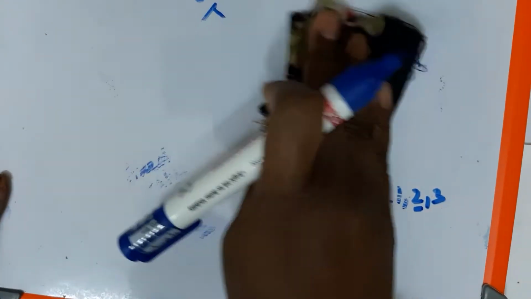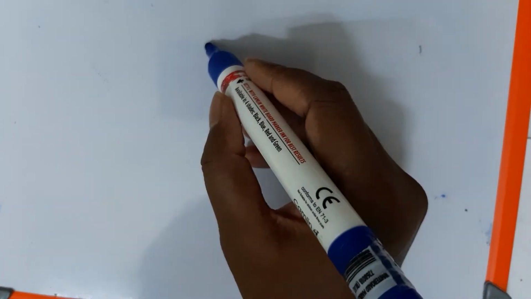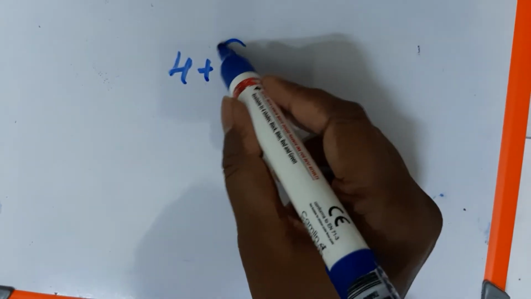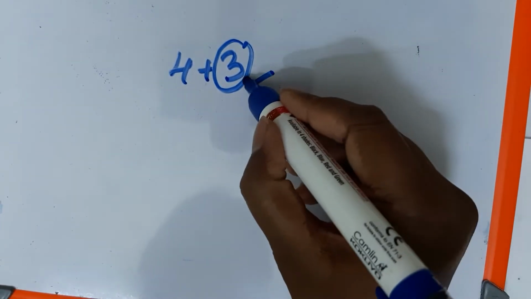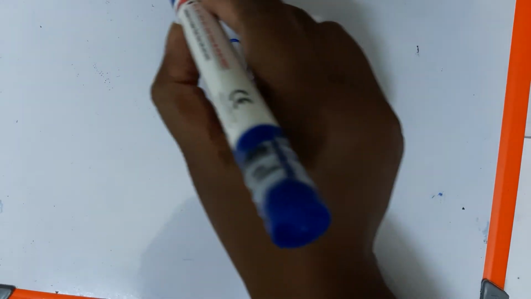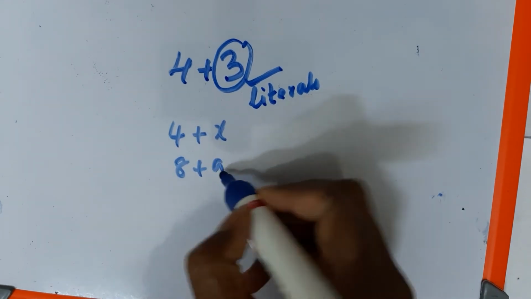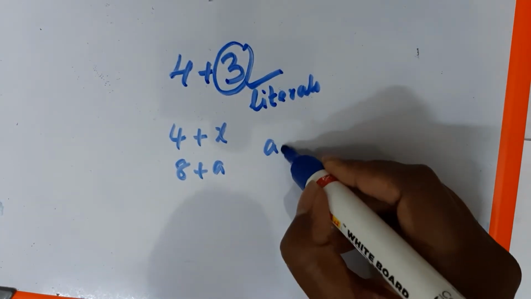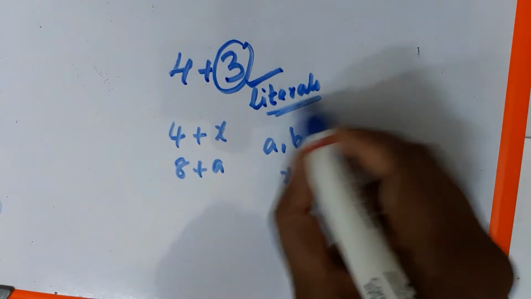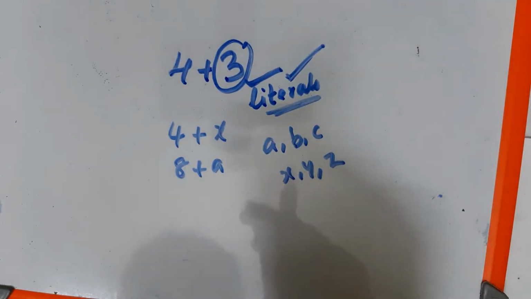So what is algebra? In generalized arithmetic, the numbers are represented by some symbols. 4 plus 3 is there. Those symbols are called literals or variables. In algebra mainly we will deal with expressions like 4 plus x, 8 plus a. You can give a, b, c, or any letter to represent a literal, because they will vary, and varies means they will change.